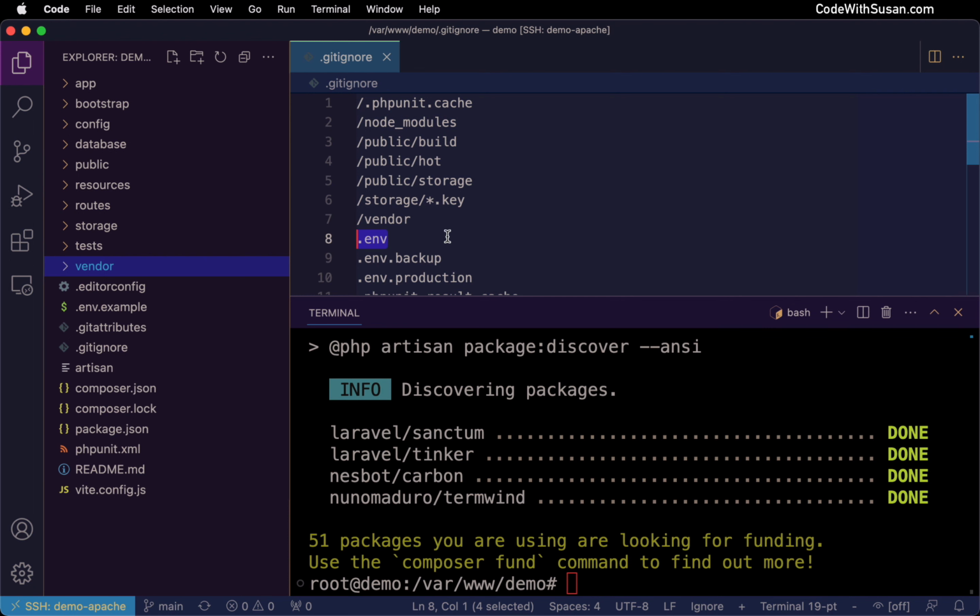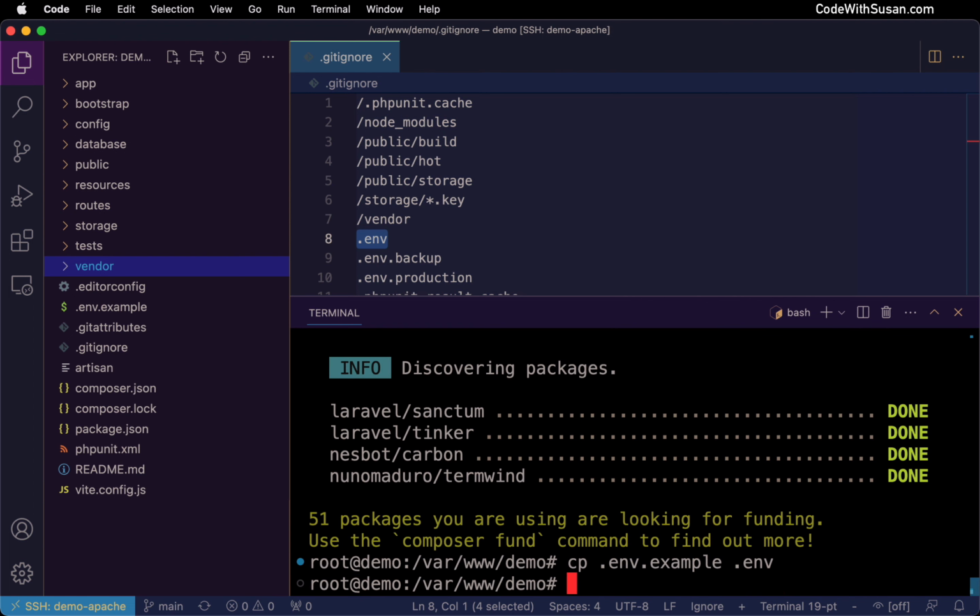And the way I'm going to create it is every Laravel application has a .env.example file. We can use this as like a starting template for our environment file. So I'm just going to create a duplicate copy of that. I'll just do it via command line. So we're going to say copy .env.example to .env.